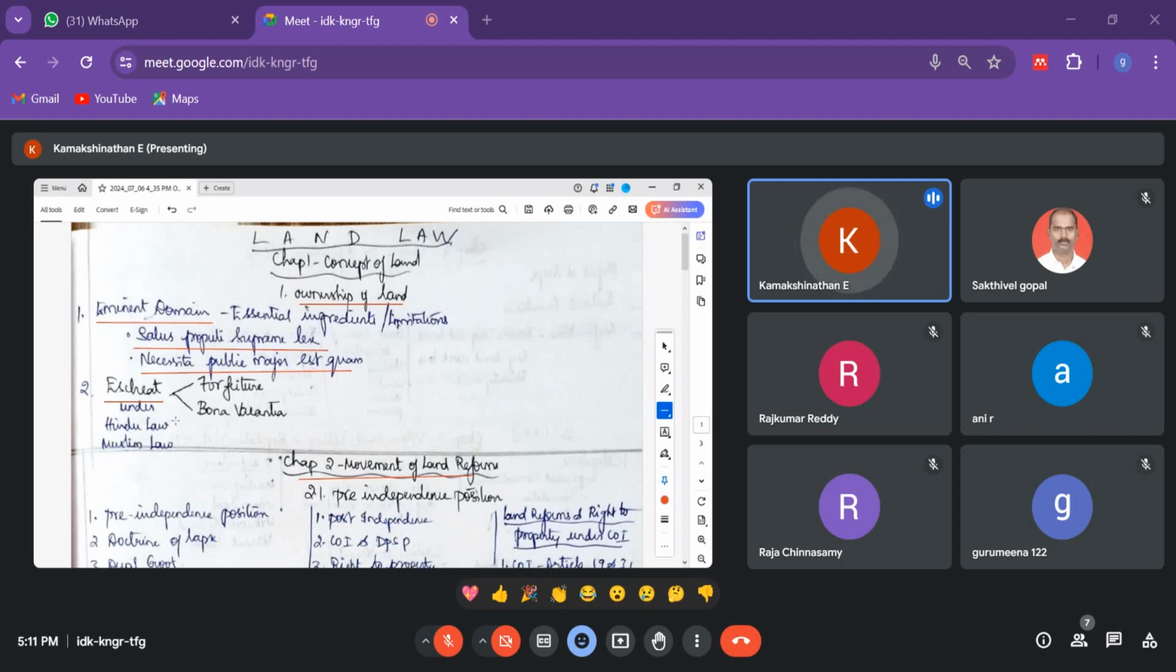So this happens in two ways. Escheat is when there is no inheritance, and the property is automatically taken. And forfeiture means if that person is doing any illegal act, then the government will automatically take it from that person.